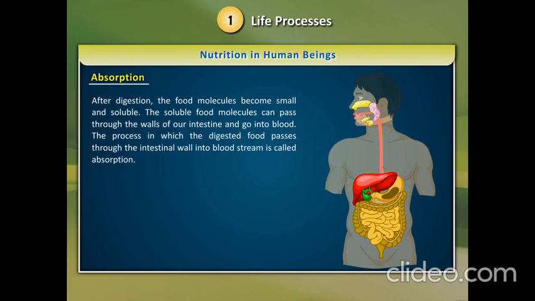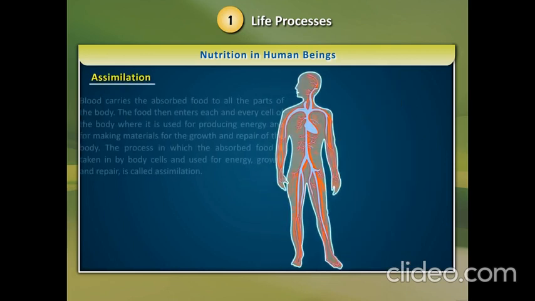Absorption. After digestion, the food molecules become small and soluble. The soluble food molecules can pass through the walls of our intestine and go into blood. The process in which the digested food passes through the intestinal wall into bloodstream is called absorption.